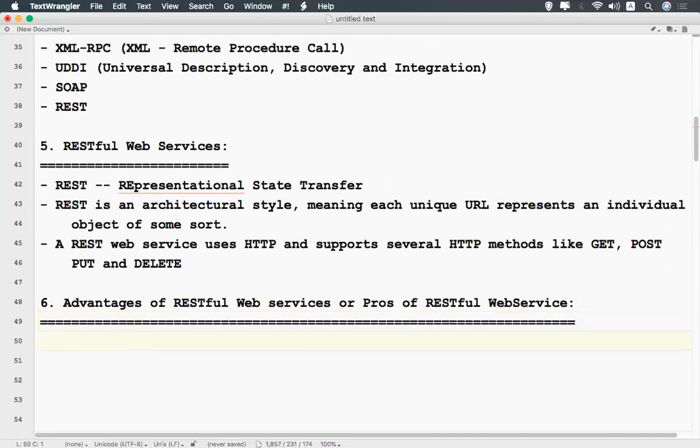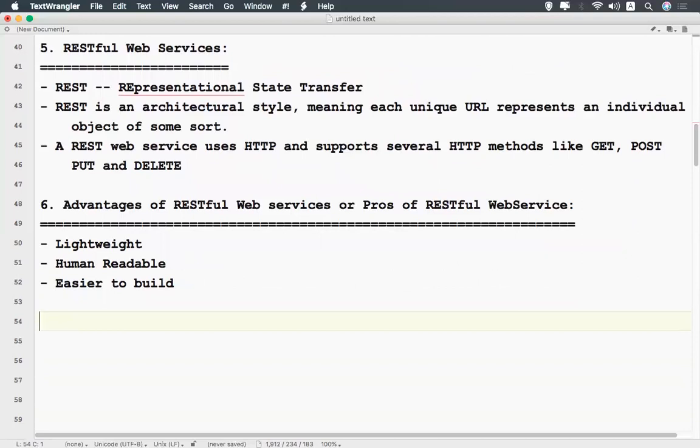When you talk about these pros, these are lightweight, human readable, and easier to build. These are very lightweight services, you can understand them easily because they are human readable, and it is easy to build RESTful web services. Okay, these are the advantages of RESTful web services.